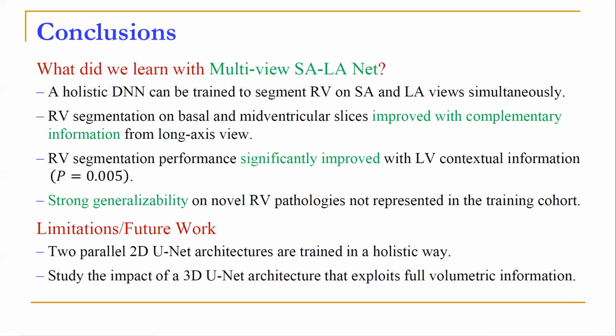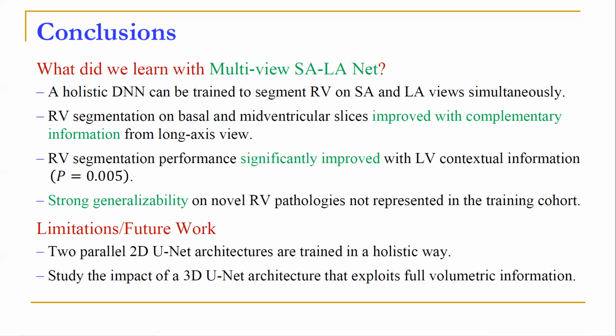There are a couple of limitations and future work that we have identified with our proposed method. In the proposed multi-view SALA-Net, we are training two parallel 2D U-Net architectures in a holistic way. In future work, we are going to explore if we can use a single U-Net architecture which can simultaneously segment short axis and long axis slices.